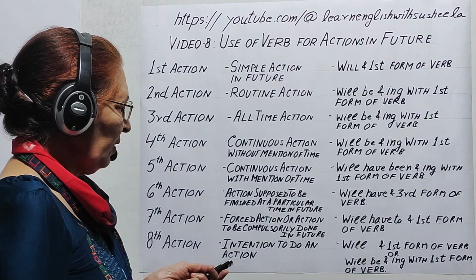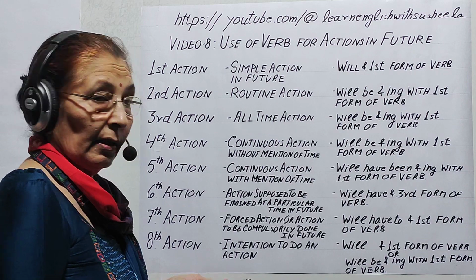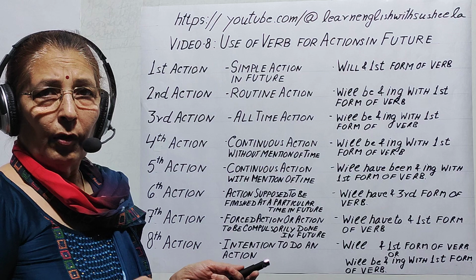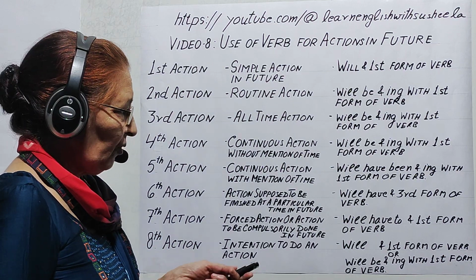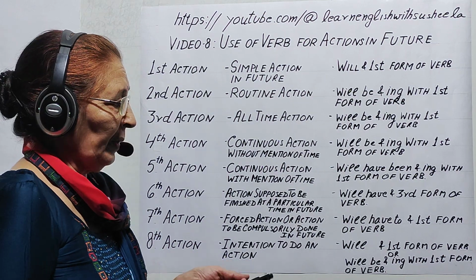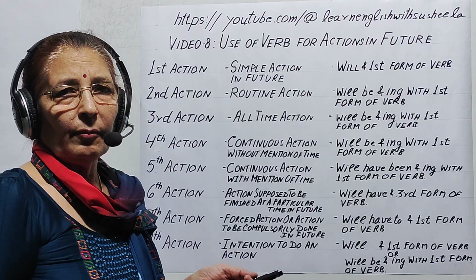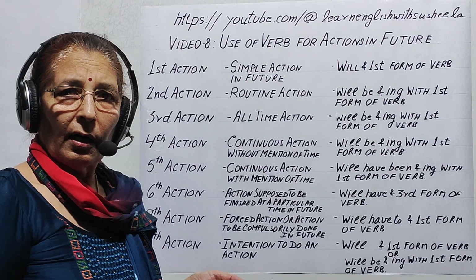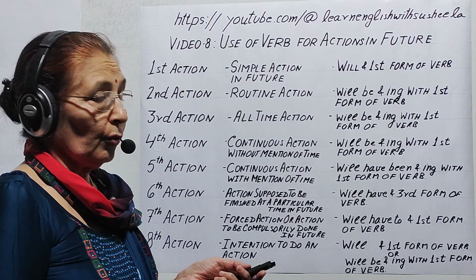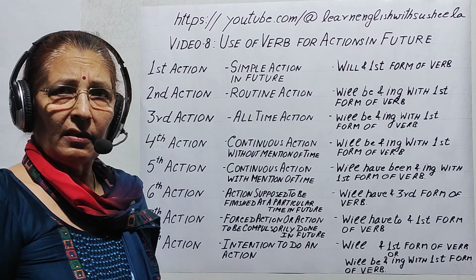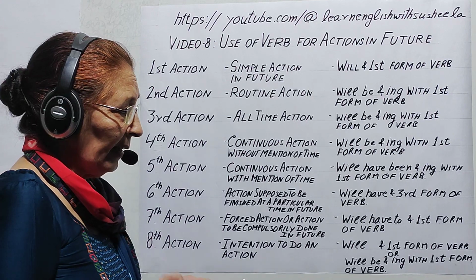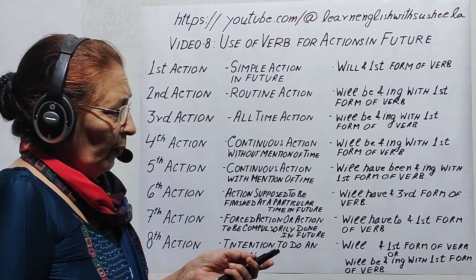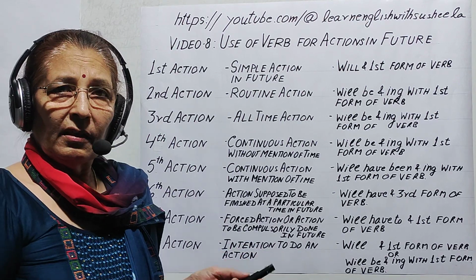And eighth action is intention to do an action. Here intention is shown, that there is some intention for future, that one has to do some action in future. Now in present time and past time, you have seen that we were using is going to or are going to in present, and was going to or were going to in past. But in future we can never use will be going to. Why can't we use it? Because it's grammatically wrong.